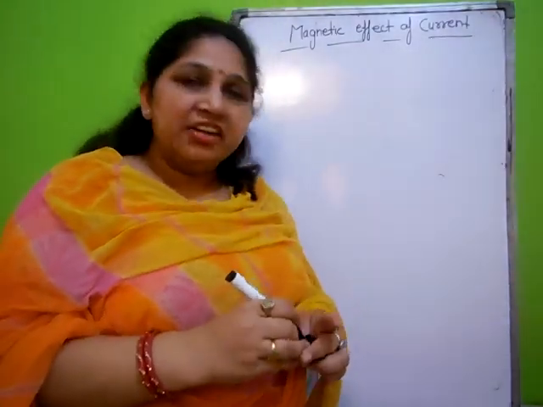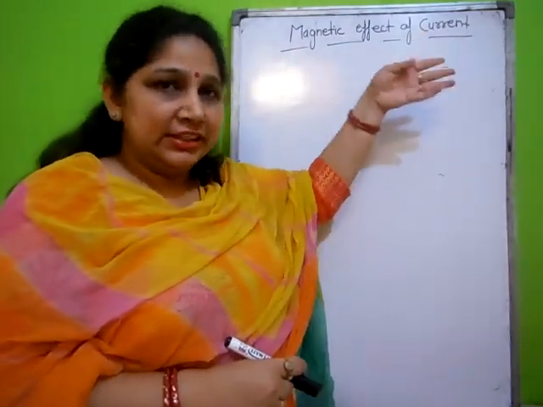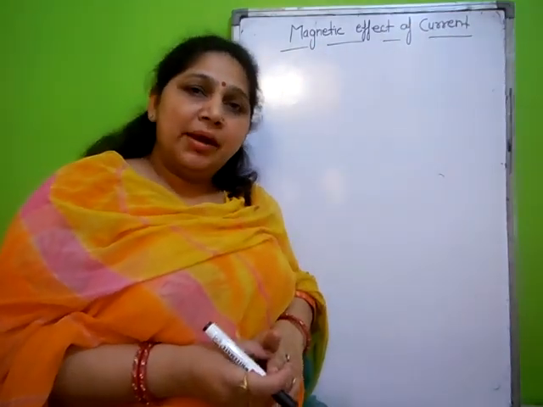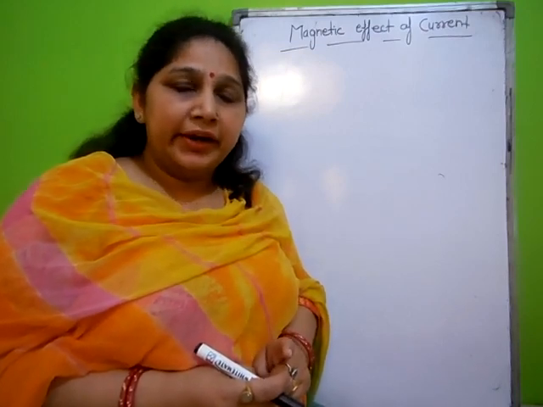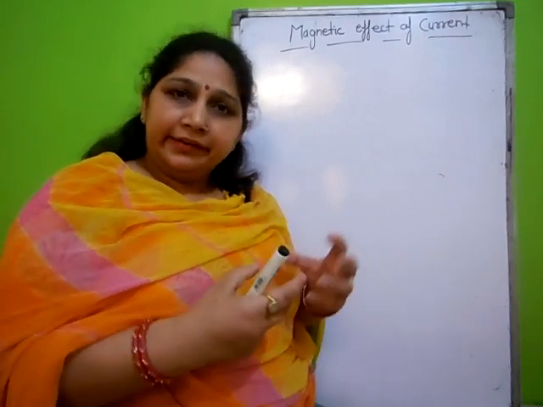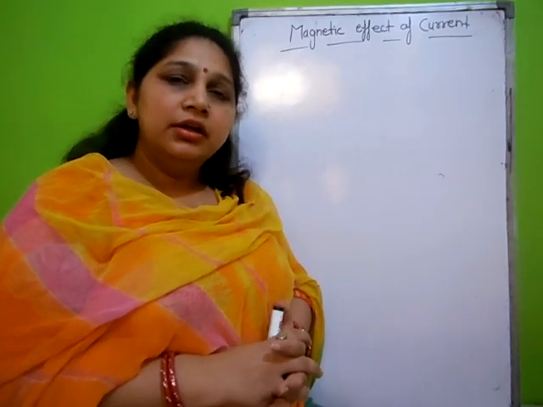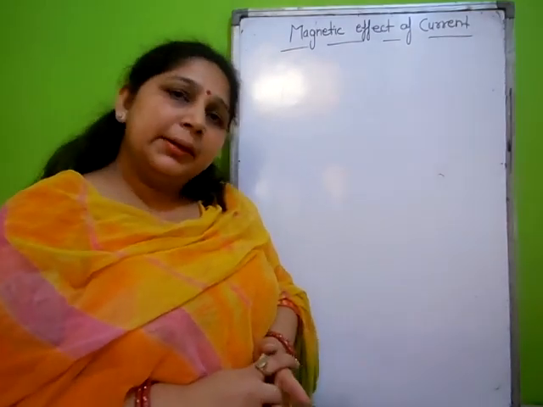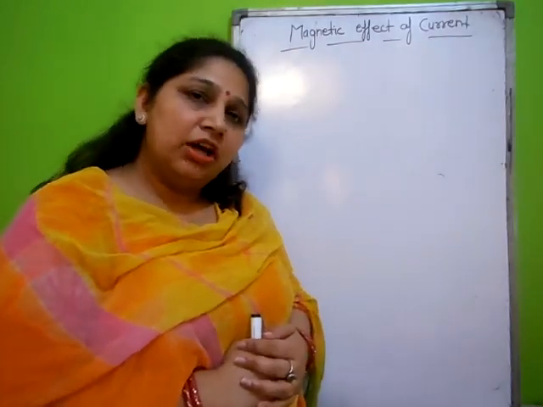What do you mean by magnetic effect? It means the property that current shows, which we call the magnetic effect of current. First we have to understand what a magnetic effect is. Here we have a natural material called a magnet, which shows some basic characteristics like attracting materials like nickel, cobalt, and iron. It has two poles, and like poles repel each other and unlike poles attract each other. These are the basic fundamental properties of a magnet.